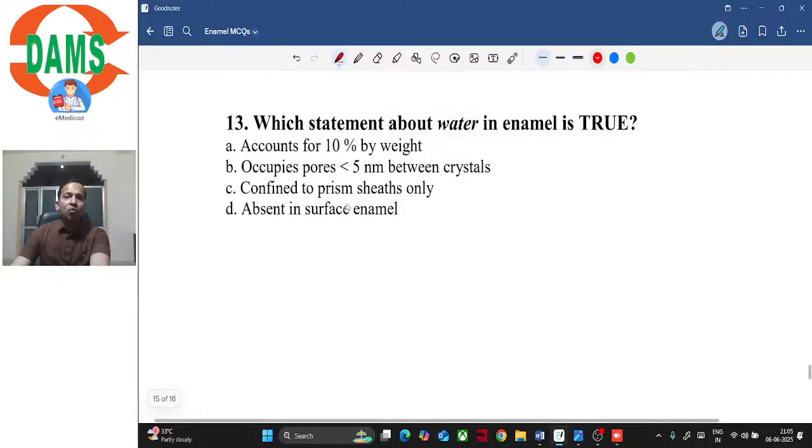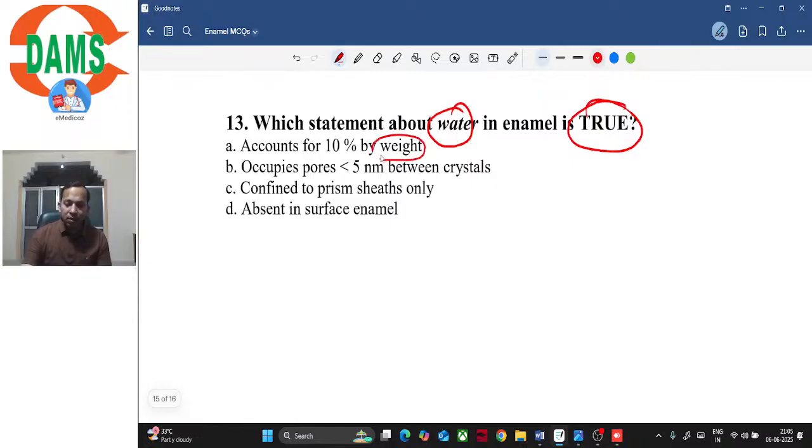Which statement about water in enamel is true? We have to find the true statement about water, right? Accounts for 10% by weight. So do you think water by weight accounts for 10%? We have read that water by weight accounts for approximately 4%, or you can say 3%, isn't it? It is 3%.